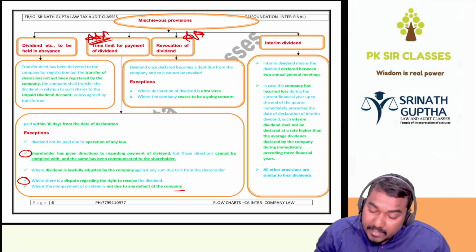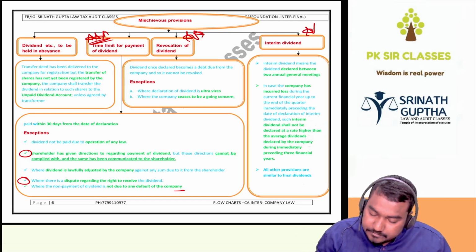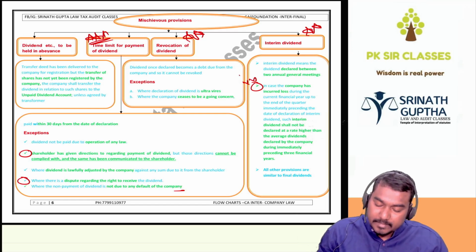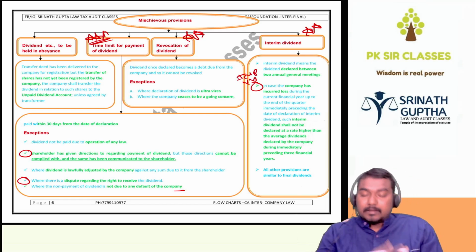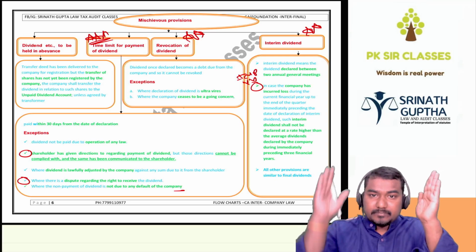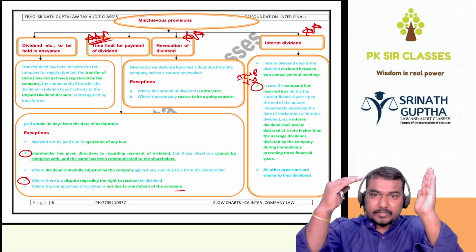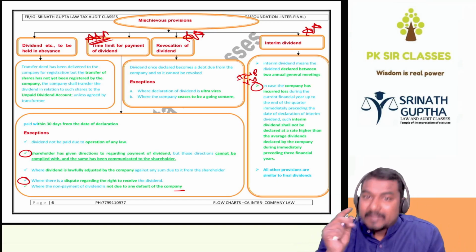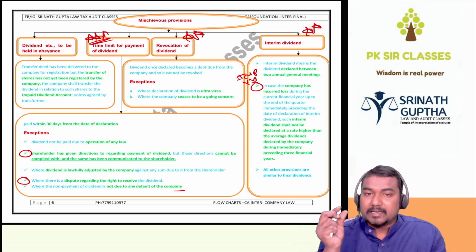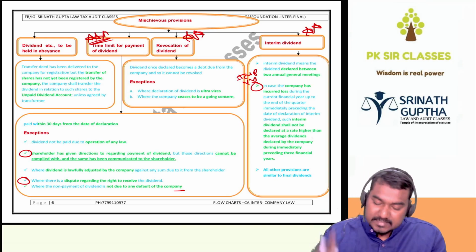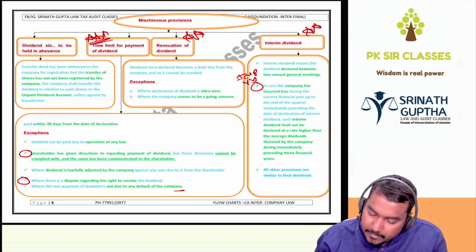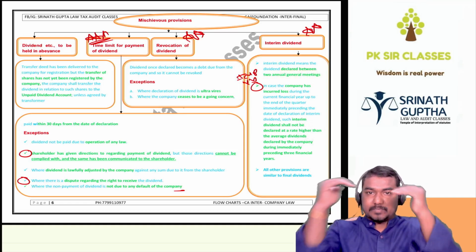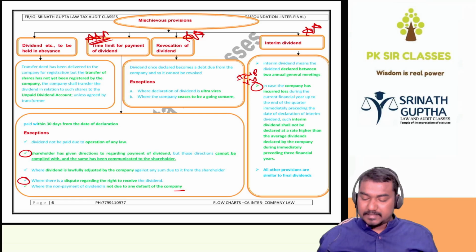Important. Interim dividend is also very important, beta. This one is very important. What is the interim dividend term? Between 2 AGMs, 55th AGM, 56th AGM, between these 2 AGMs, if any dividend is declared by BOD, that is called the interim dividend. Dividend declared between 2 AGMs by the BOD is called the interim dividend. Interim dividend means dividend declared between 2 AGMs.